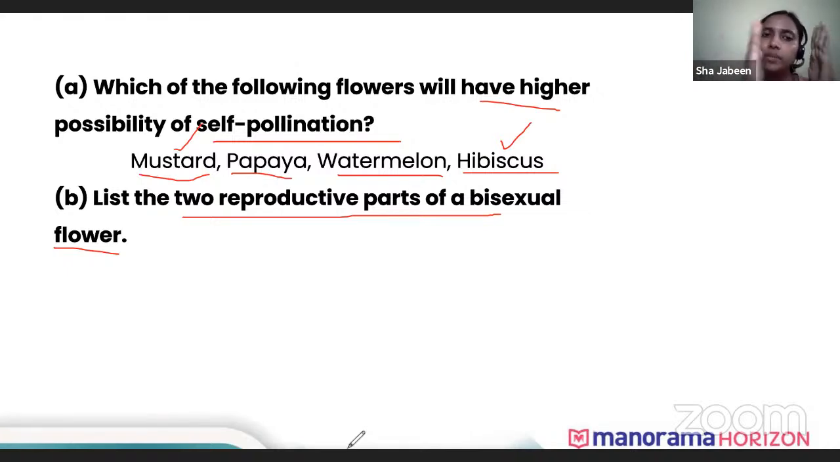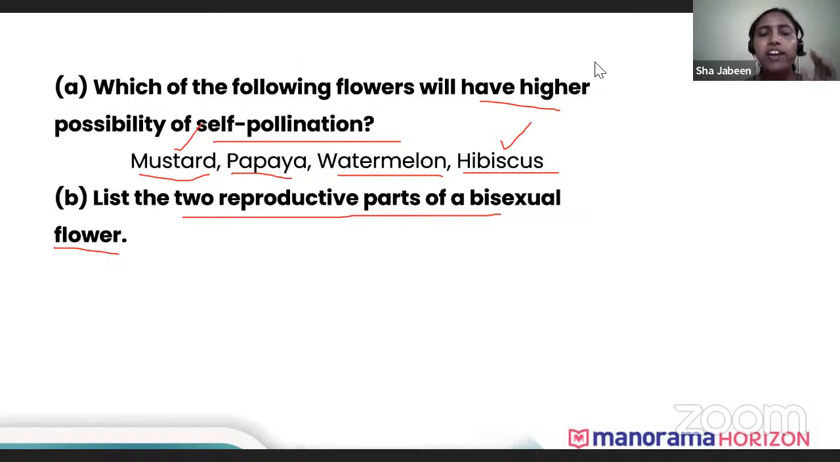Bisexual flower means it has a male part as well as the female part, right? So the male part is the stamen and the female part is the carpel. These are the two reproductive parts of a bisexual flower. Okay, so I have got a lot of answers here. So it's stamen and carpel. Now this was one question.